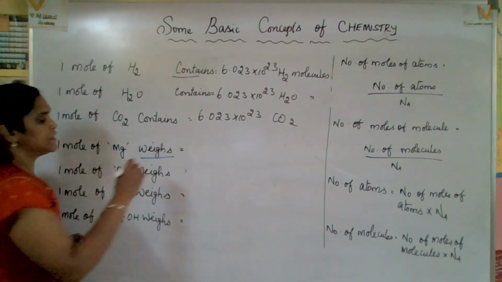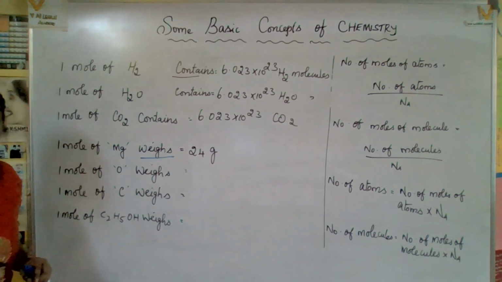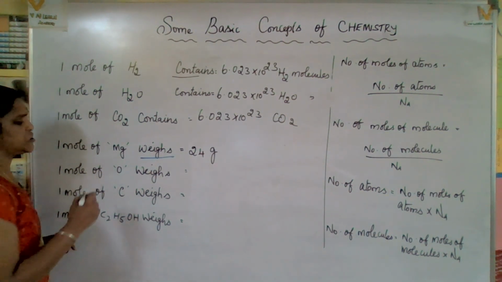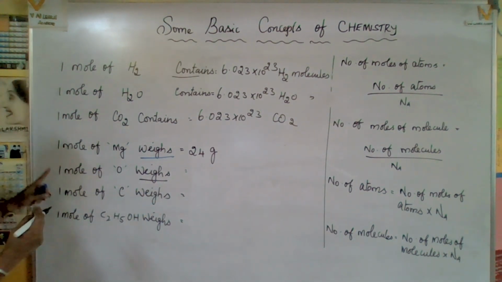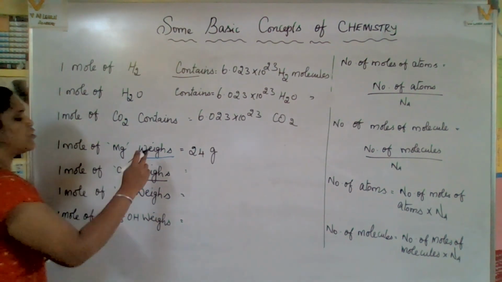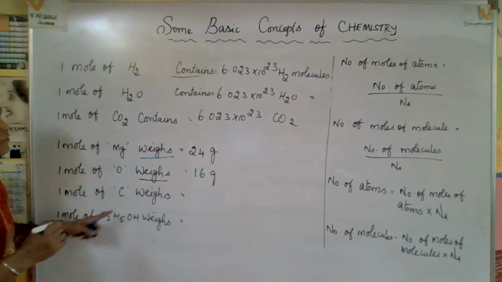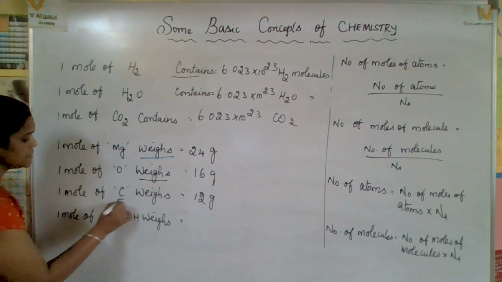Magnesium weighs, that is 24 gram, the gram atomic mass. Okay, now the mass of 1 mole of oxygen, I just mentioned here weighs. Mass also you can provide. So the mass of 1 mole of oxygen weighs 16 gram, and 1 mole of carbon weighs 12 gram, the standard atomic mass. This is right.